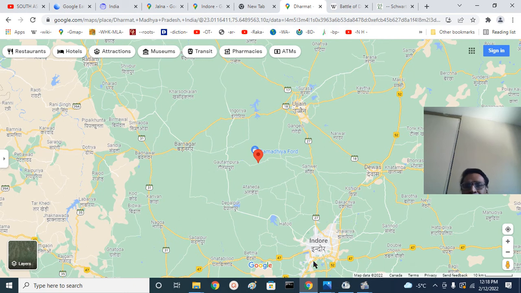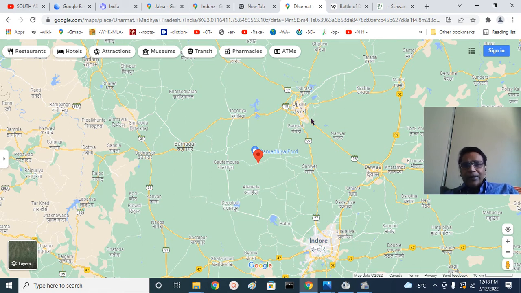Indore was the Holkars' capital, where Ahalyabai Holkar ruled, who passed away in 1795 or so. Ujjain was the headquarters of the Malwa region, and for some time it was the capital of the Scindias, who later moved their capital to Gwalior.